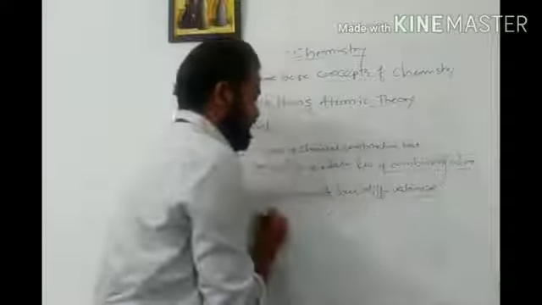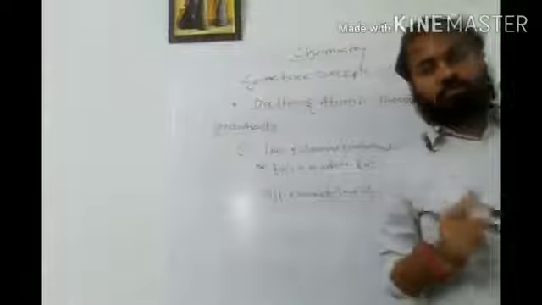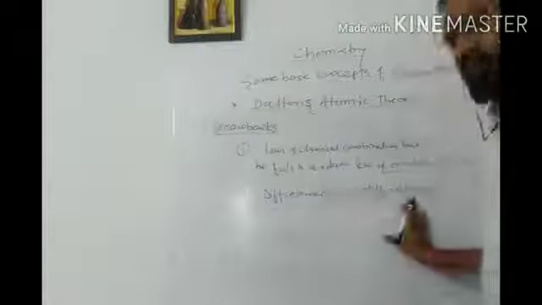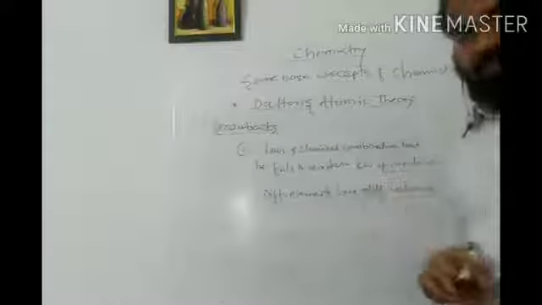So he could not explain this thing. Valency means the number of electrons in its outermost shell. So he fails to explain why different atoms of different elements have different valencies.